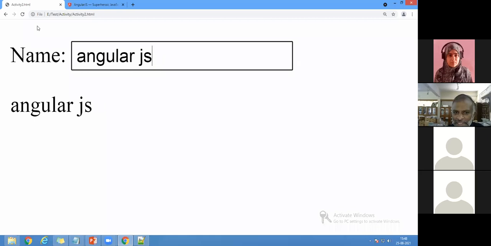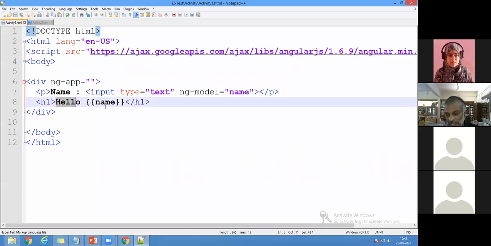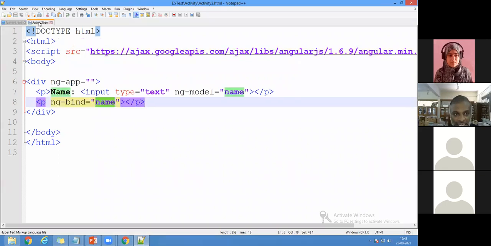Now you can see a very simple program within two lines. We are able to get the text box and write here. This is called verification and validation: how the data is going to be verified, how we are validating the data. Now you check the code. The difference from activity 1: there I wrote hello with double braces, which is called an expression. In activity 2, I have written ng-bind with name in order to display the name here. So this is what you should understand about activity 2.